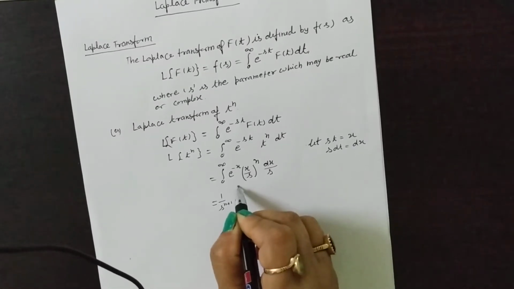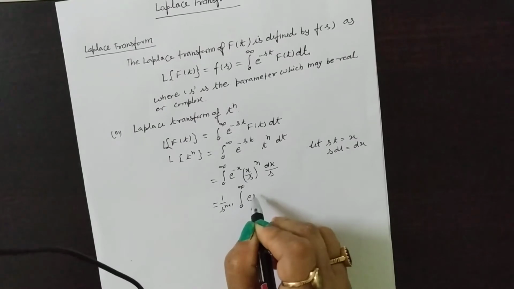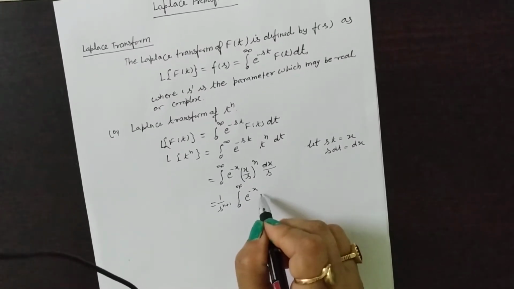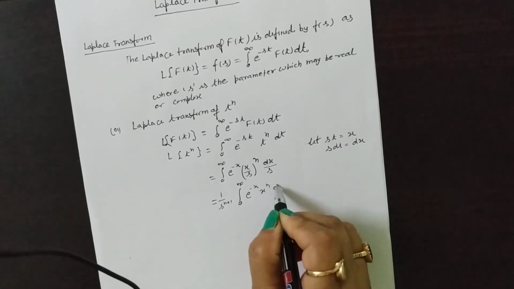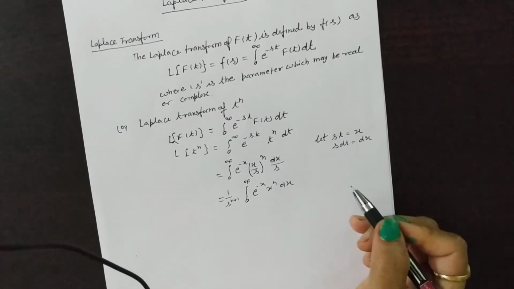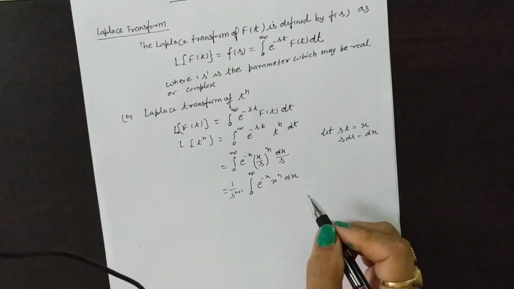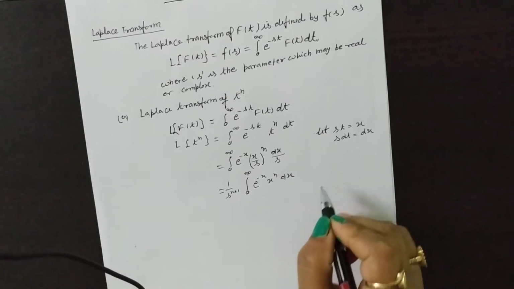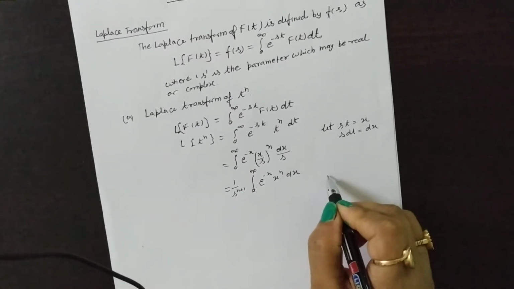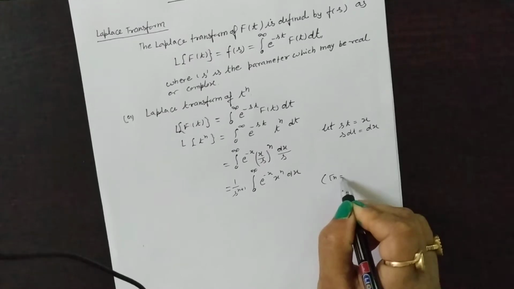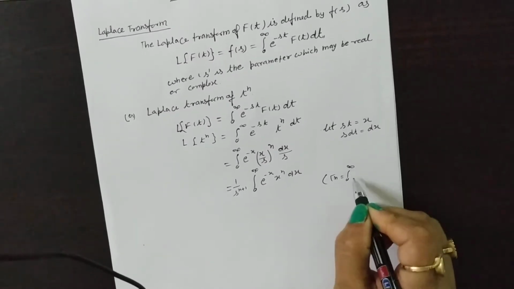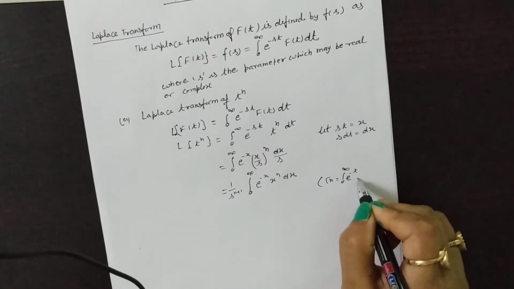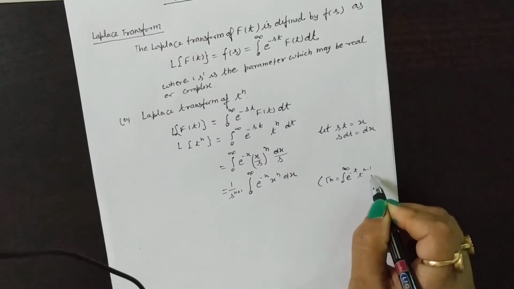Now the integral from 0 to infinity of e to the power minus x times x to the power n dx. And you also know the gamma function. According to the formula, gamma n is the integral from 0 to infinity of e to the power minus t times t to the power n minus 1 dt.